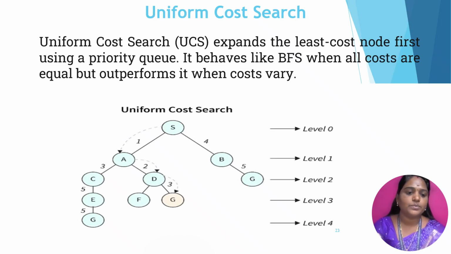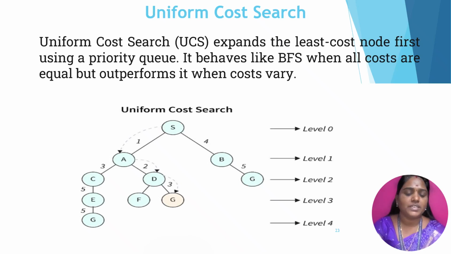Comparing S to A and S to B, the weighted graph has the lowest minimum cost of 1, so the tree traverses from S to A. Then compare A to C and A to D. A to D has weight 2 and A to C has weight 3, so move on to A to D, and then D to G, which is your goal node with weight 3.